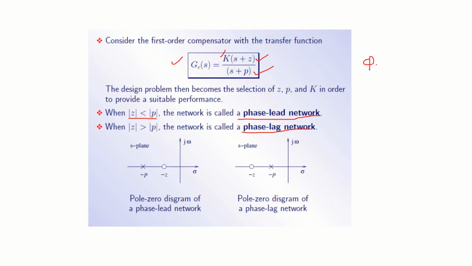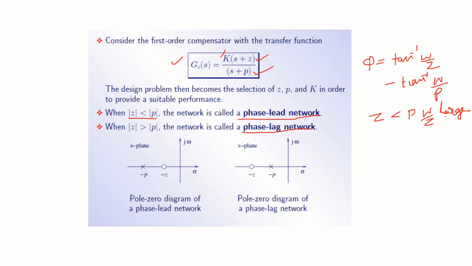Suppose the phase angle, if I write the equation, is tan inverse of omega by Z, minus tan inverse of omega by P. If Z is small, omega by Z will be a large value. Then Z is less than P, correct?